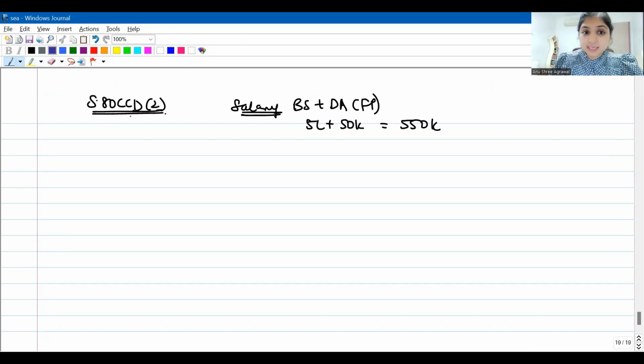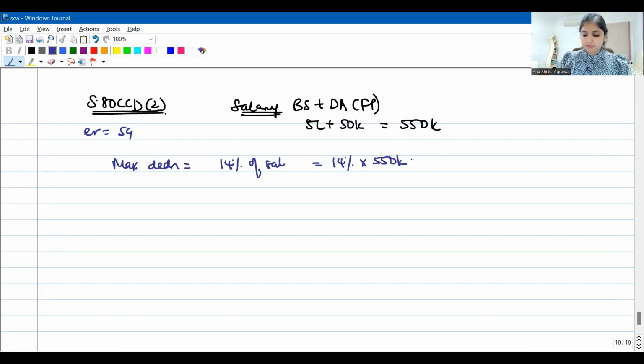Now under 80CCD subsection 2, we'll have to see who the employer is. The employer happens to be state government. If the employer is central government or state government, then the maximum deduction which will be possible will be 14% of salary. That is 14% of basic salary plus DA forming part, 14% of 5,50,000, which is going to be 77,000. This is a maximum deduction. But what is the actual contribution of the employer?